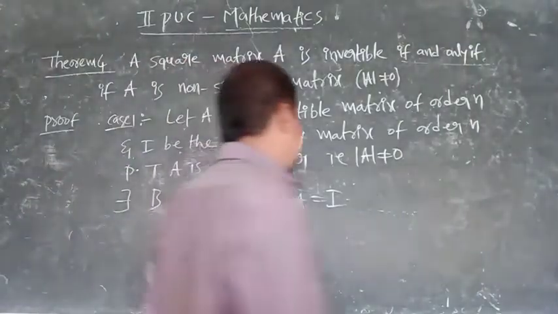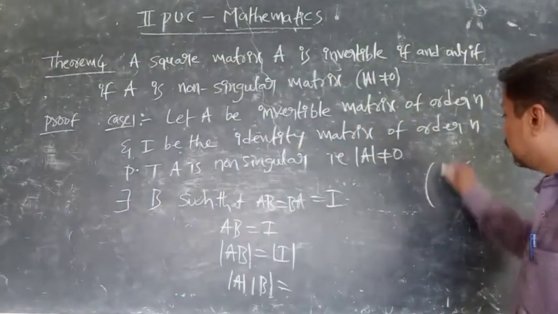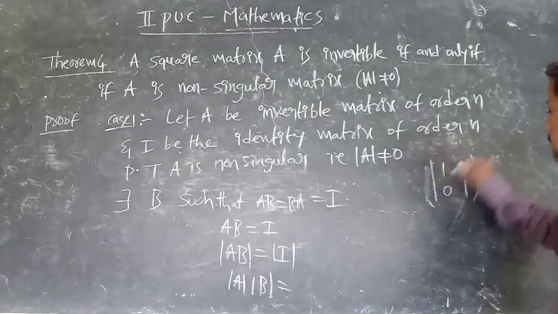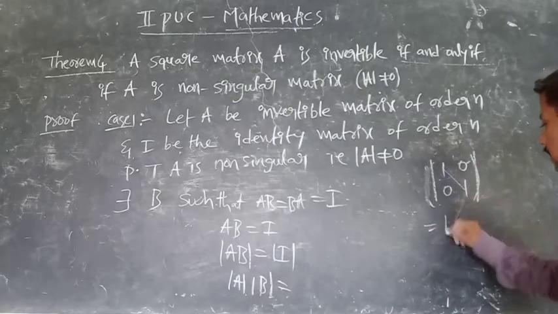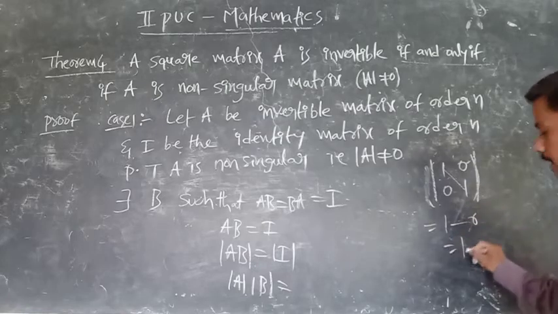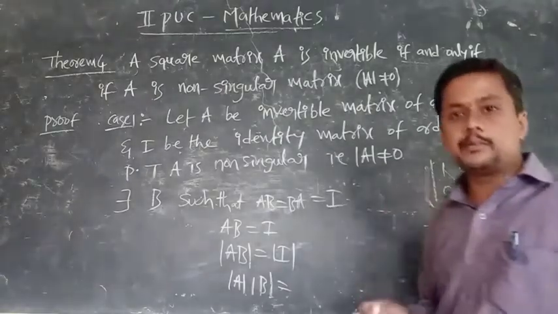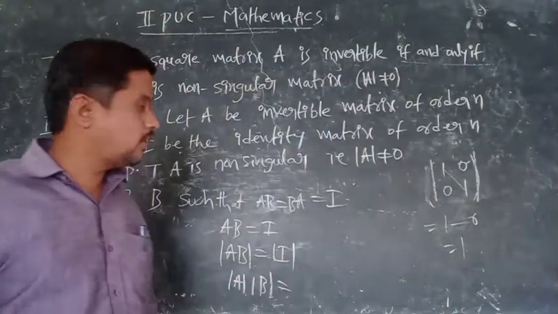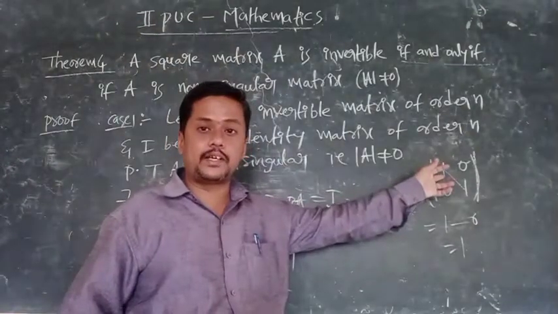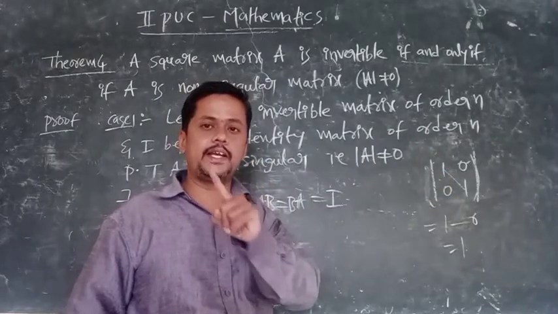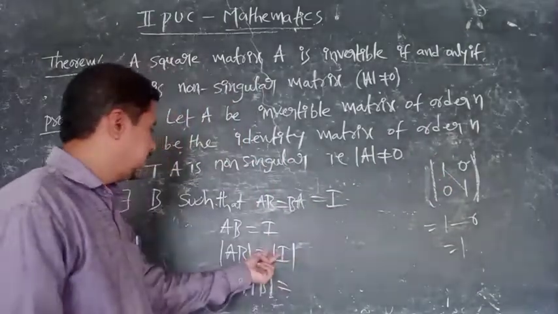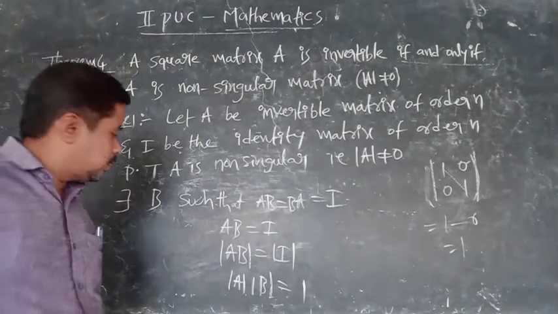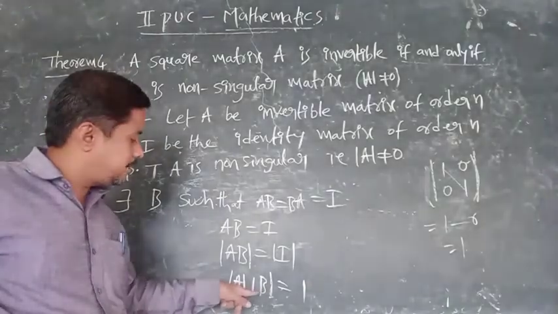If we take the identity matrix, 1 0 0 1, and calculate it, 1 into 1 minus 0. What is the determinant value? 1. If you take 3 by 3 also, the determinant value is 1. 4 by 4, 5 by 5. The determinant value of an identity matrix is always what? 1. The determinant of an identity matrix is always 1. That's why det I is equal to what? 1. Okay. So det A, det B becomes 1.